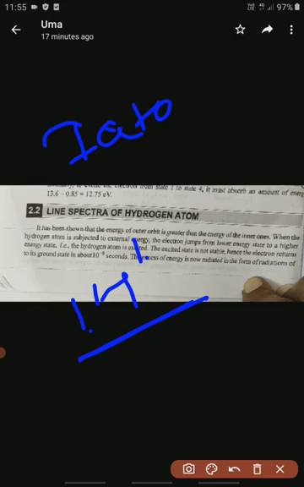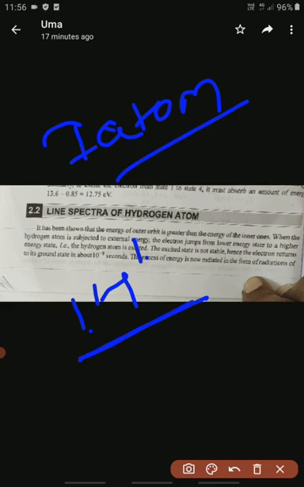Hydrogen is the first element, with atomic number 1 and mass number 1. It contains only one electron. Atomic number is nothing but the number of electrons or the number of protons. Mass number is the mass of the total particles. The atom contains electrons, protons and neutrons, a combination of all these tiny particles, and the mass of all of them is called the mass number.